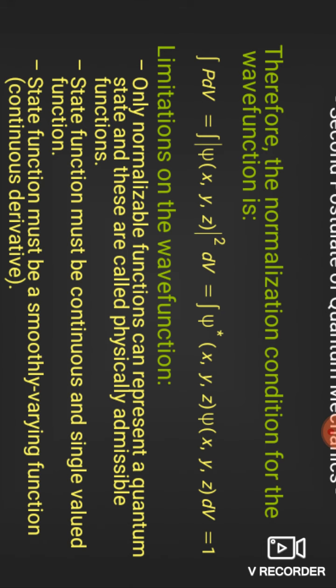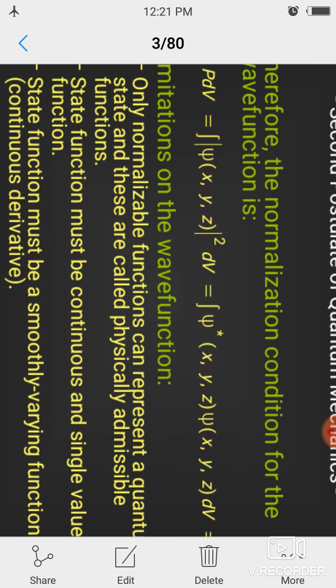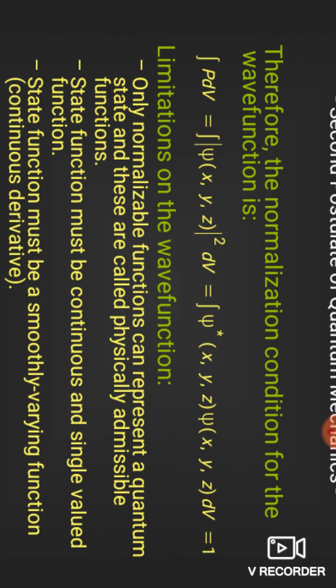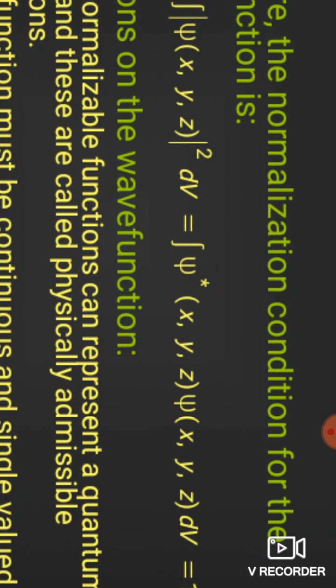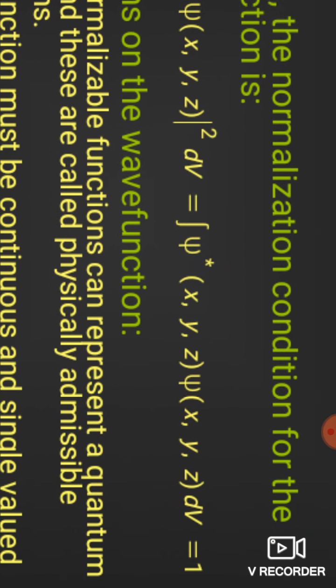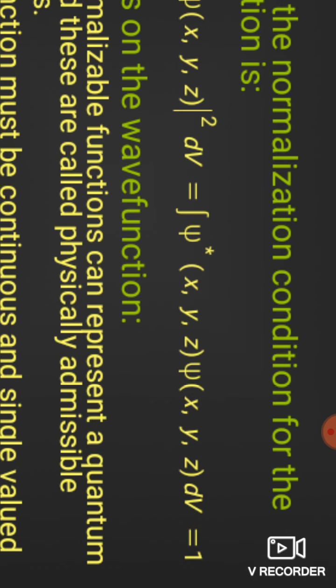Here is one very important thing: we take the absolute value of psi. Psi can contain two values, positive and negative, but here we are not talking about positive and negative. It is senseless to talk about positive and negative value. Here we say whether it is imaginary or non-imaginary. So it is written as psi star of x, y, z and psi of x, y, z.